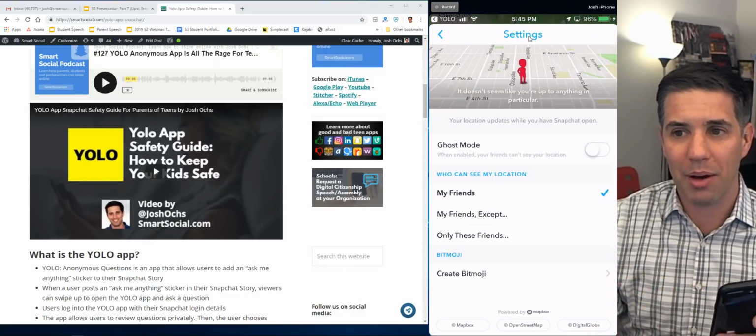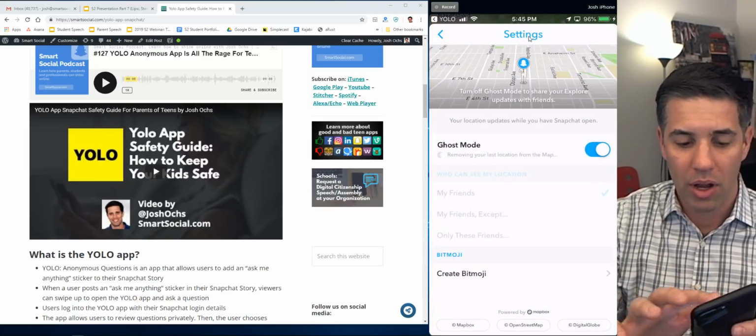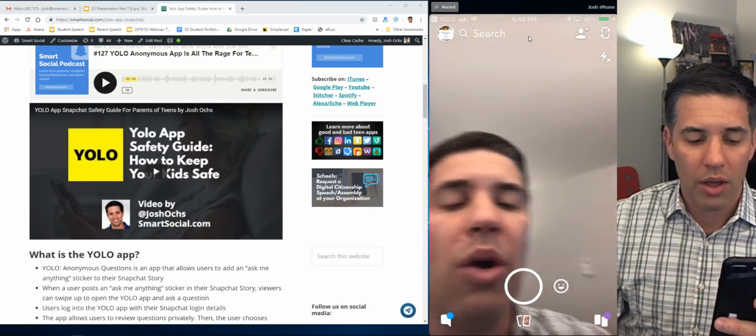I'm going to go back up to the upper right, and I'm going to go back into ghost mode. I don't want that on anymore. I just don't feel comfortable. So that's what's going on there.